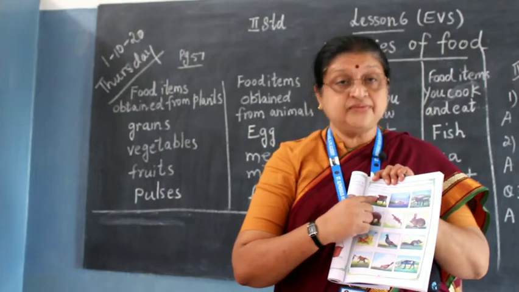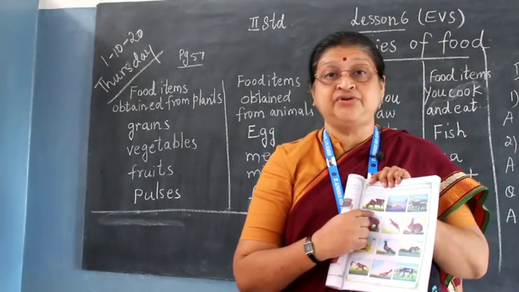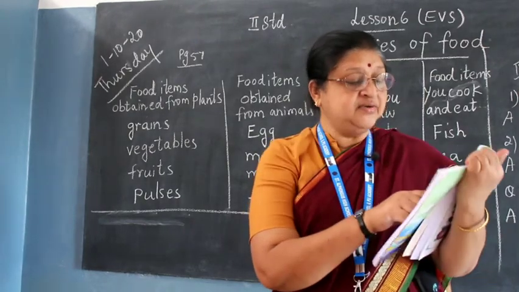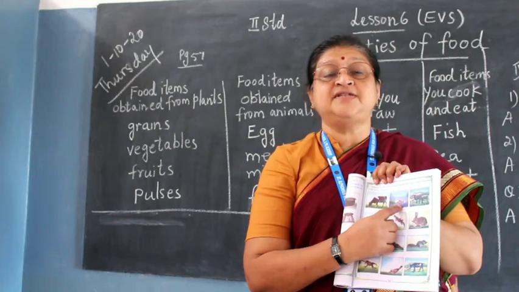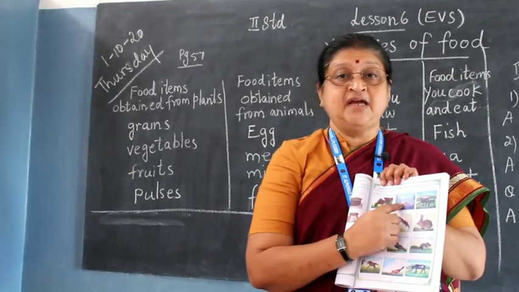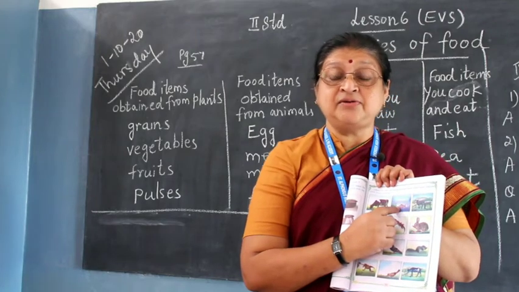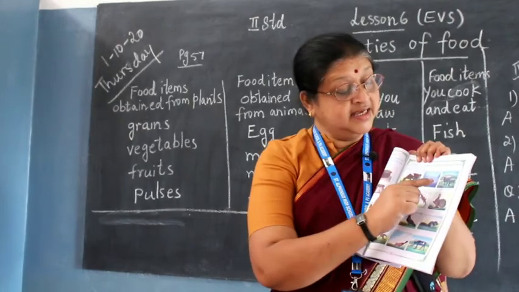See how the cow is having its food. It's taking fresh green grass. Then you have the fish. Fish eats the small worms that are available in the water. So you see, they also eat the algae and other things which you will study in the higher class.